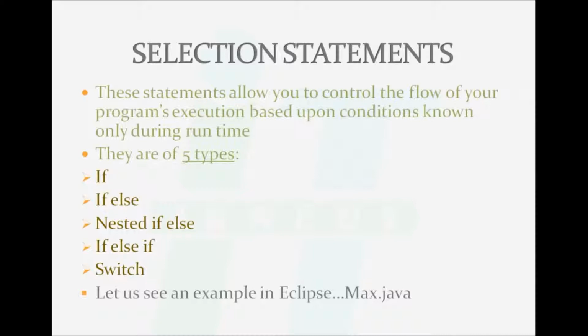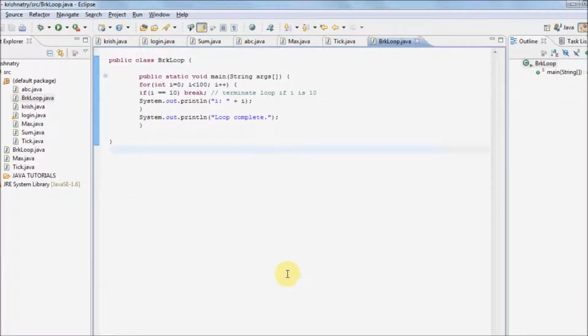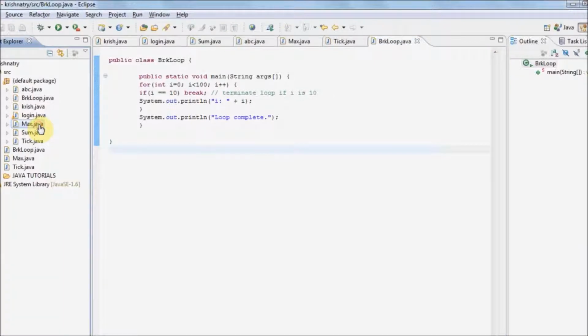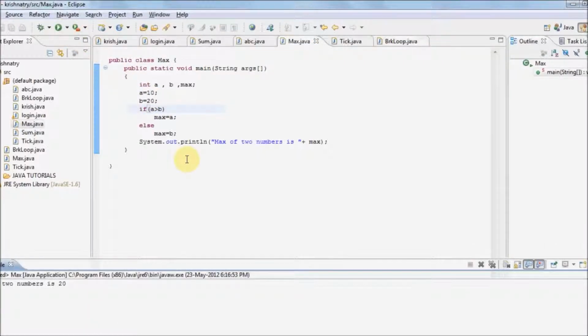Let us see an example in Eclipse. maths.java. I have already created this file. This program will illustrate the use of if-else. We can see there are two numbers, a equal to 10 and b equal to 20. Let us run this program. The output is 20. The maximum among 10 and 20 is 20.